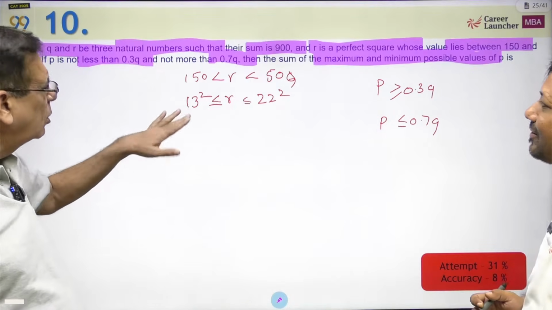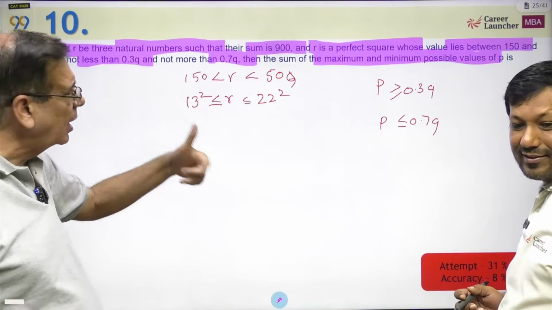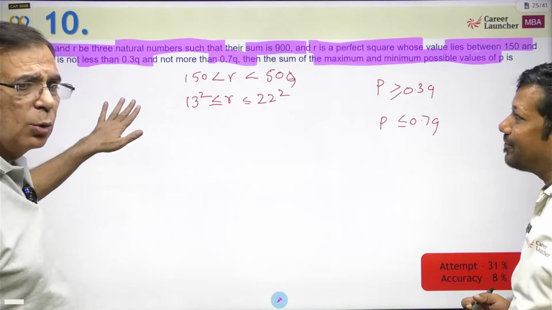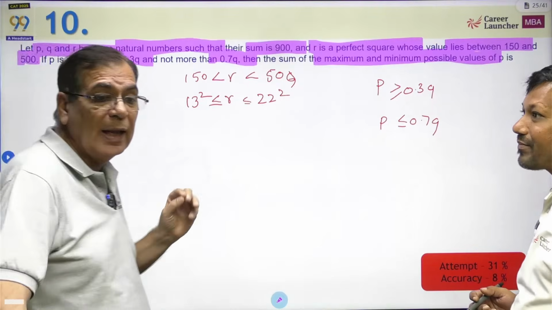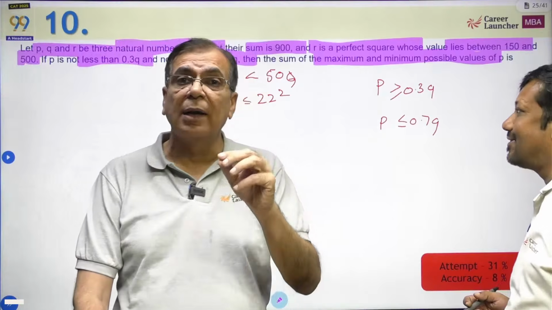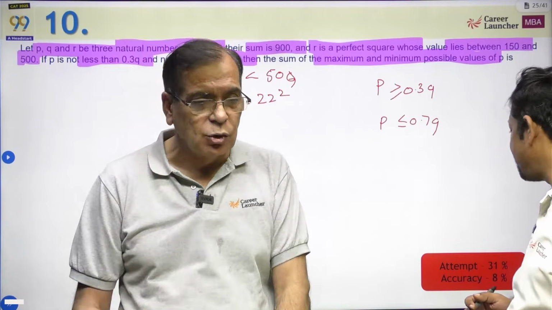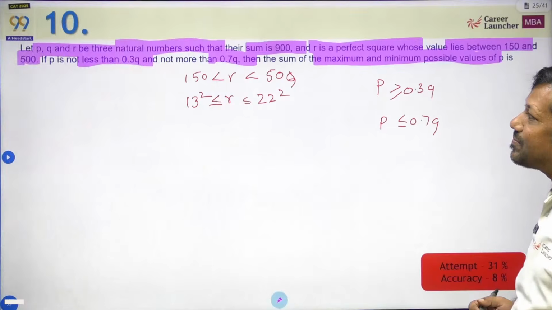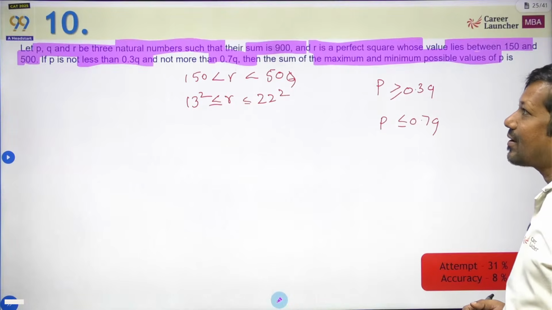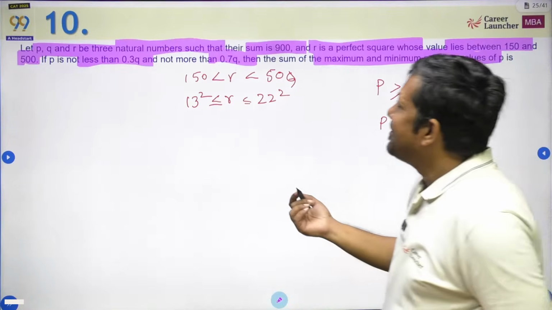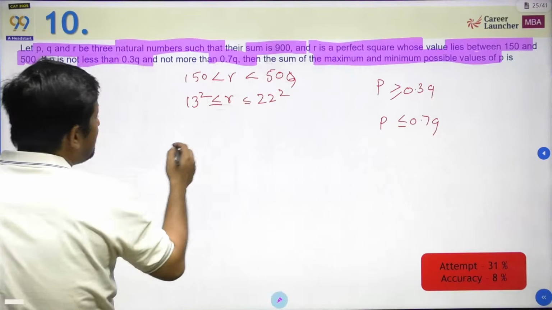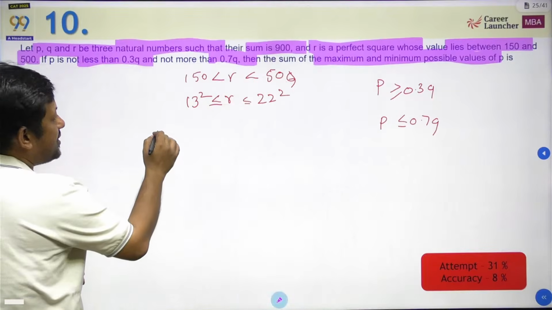Mathematically, it will be solved completely, but consider the amount of time it will take and the chance of error. And again, remember, there are no choices out here, which means you cannot even eliminate choices. If you can't eliminate choices, that means you will have to do the complete calculation, which can be time consuming, and a small mistake can lead to a wrong answer. So not a question worth attempting, but tell us how to do it. So I'm just going to write the equations.